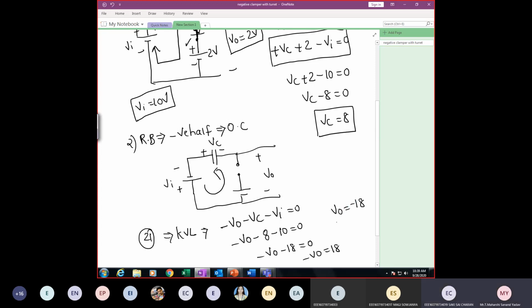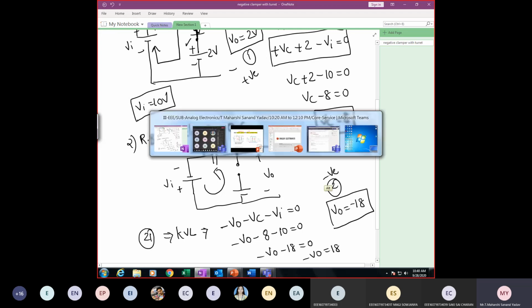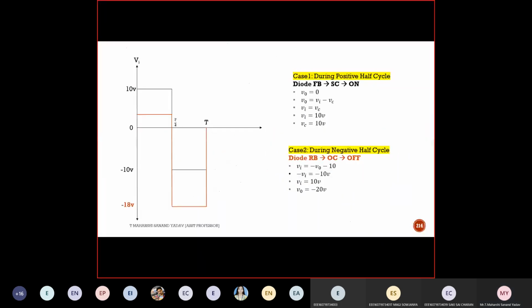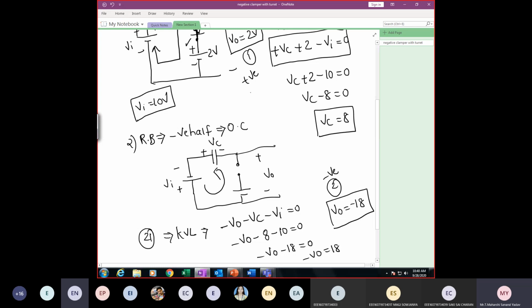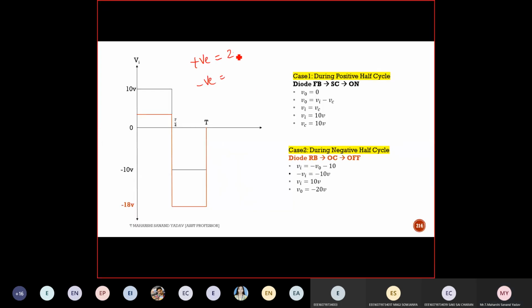So V out is minus 18 volt. Good. This is case number 2, this is case number 1. Case number 1 is for the positive half, case number 2 is for the negative half. Now tell me the diagram. See how much I got in the positive half cycle: it is 2 volt, whereas in the negative half cycle it is minus 18 volt. This is the positive half, this is the negative half.